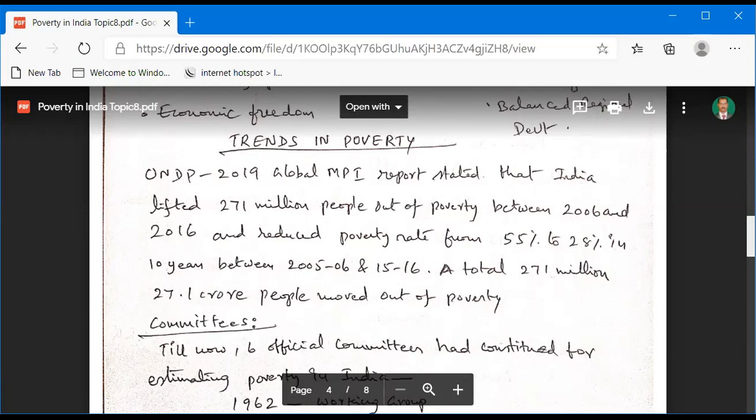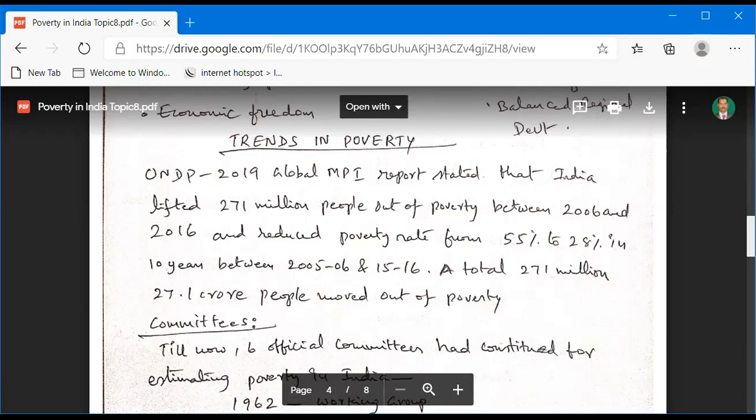We are observing one more time. According to UNDP, the global MPI, that is the Multidimensional Poverty Index, stated that India lifted 271 million people, that is 27.1 crore people, out of poverty between 2006 and 2016, and reduced the poverty rate from 55% to 28%.